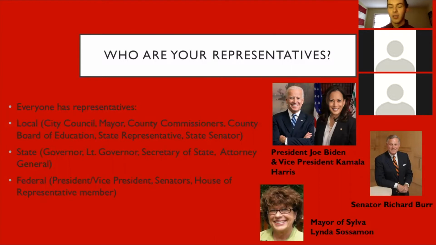To the side, you'll see three or four photos of President Joe Biden and Vice President Kamala Harris. They are federal representatives since they're the president and vice president. And then you'll see Senator Burr. He is a United States senator. He's also a federal representative since he represents North Carolinians on a federal level. And then you have the mayor of Silva, and she is a local representative.